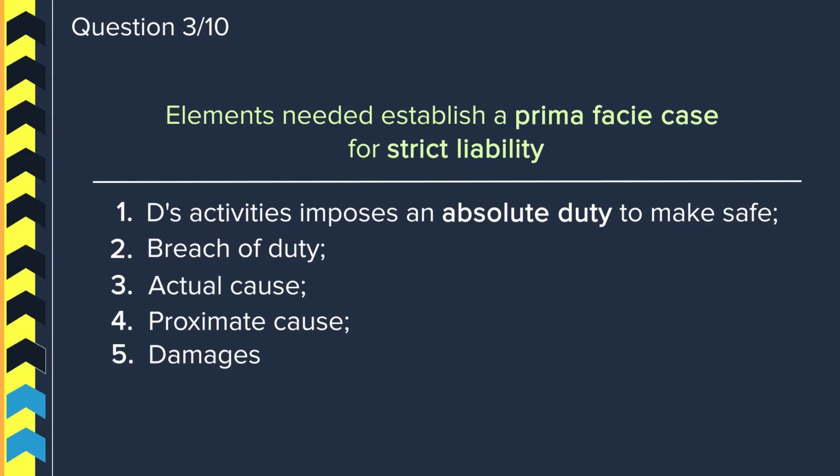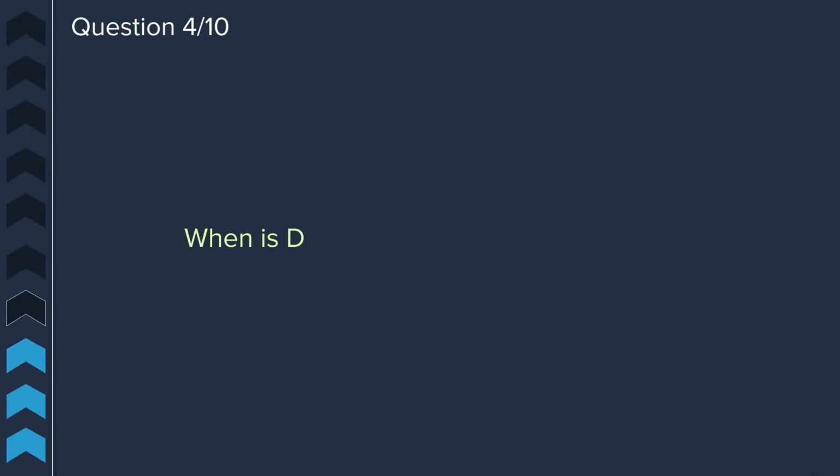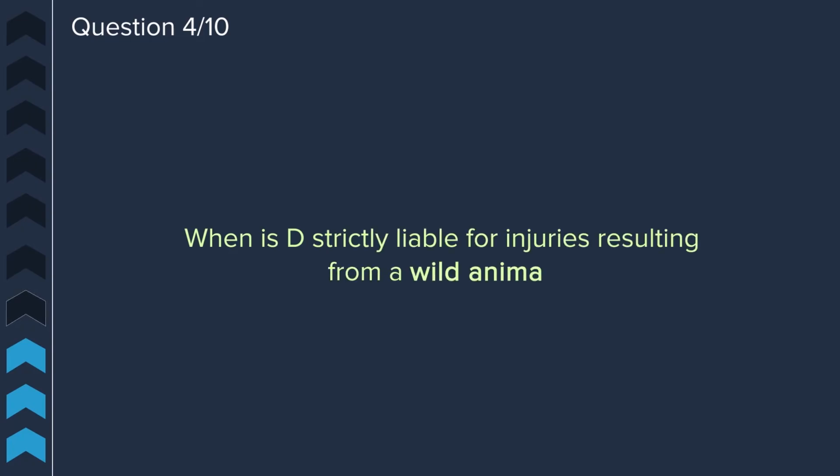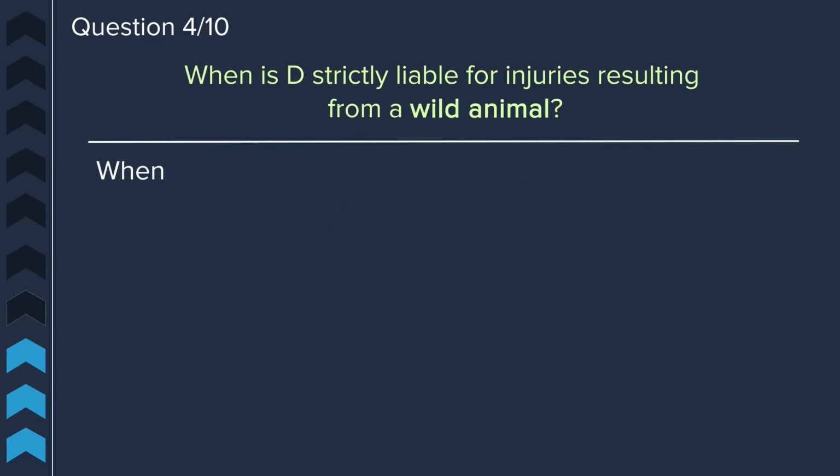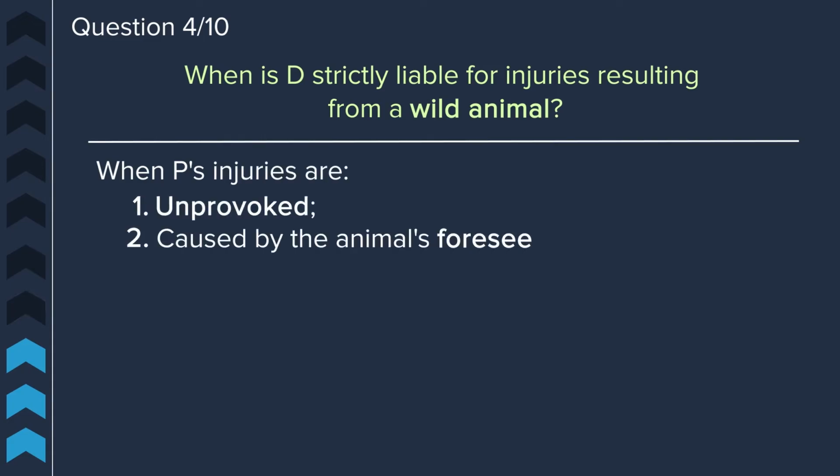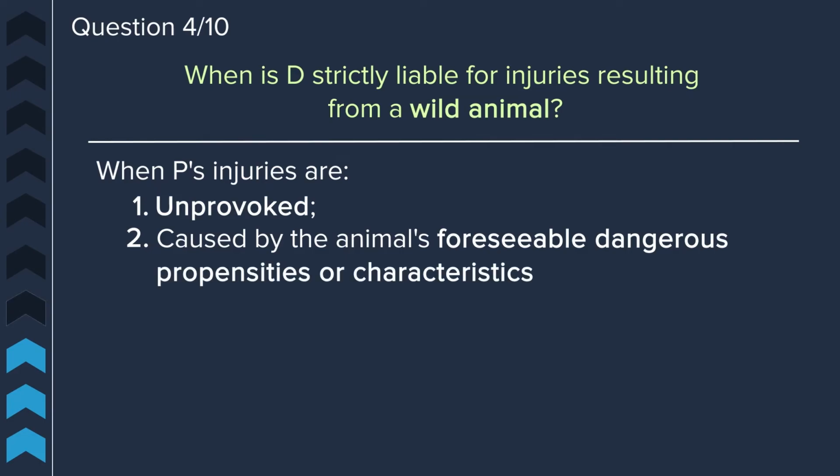Question 4. When is a defendant strictly liable for injuries resulting from a wild animal? The defendant will be strictly liable when the plaintiff's injuries are unprovoked and caused by the animal's foreseeable dangerous propensities or characteristics.